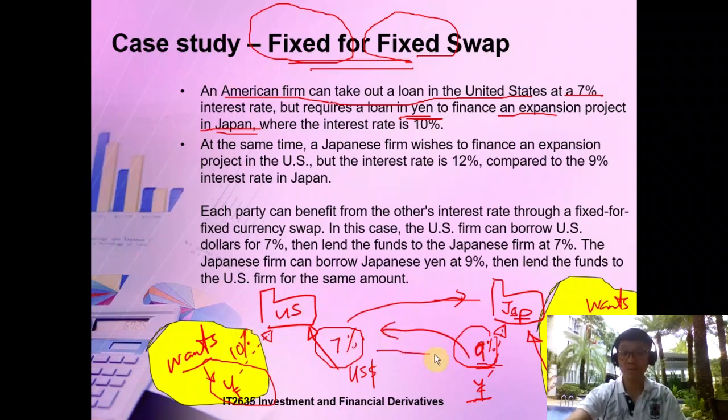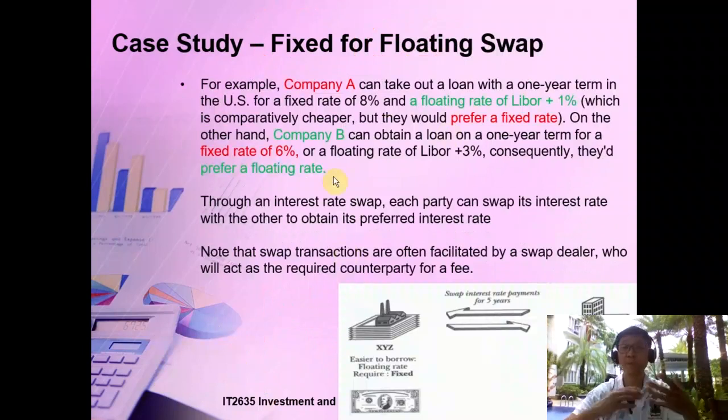So we can work out something like this for mutual benefit. This is a win-win situation where you help me borrow a currency at a cheaper rate, and I help you borrow a currency at a cheaper rate, and then we do a swap. So this is what happens in a swap.